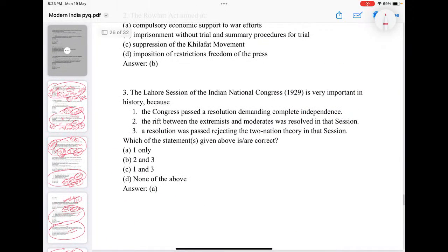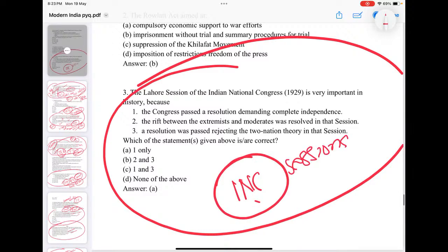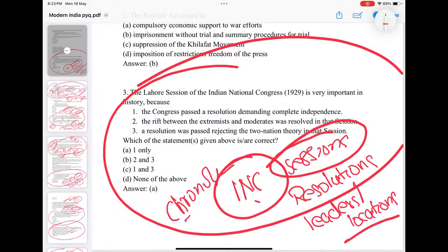Similarly, see, the Lahore session of Congress is important. INC sessions, again I am telling you, are very important for you, my dear students or friends, especially the historic resolutions, its presidents or leaders, locations, and the chronology. So you must understand that for INC sessions, the historic resolutions, leaders, locations, and chronology are important for you.